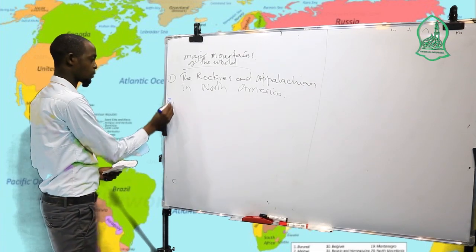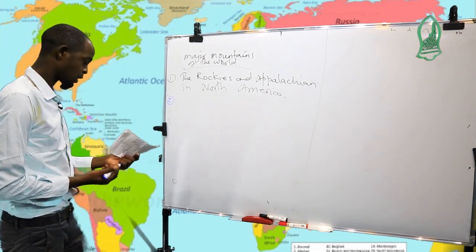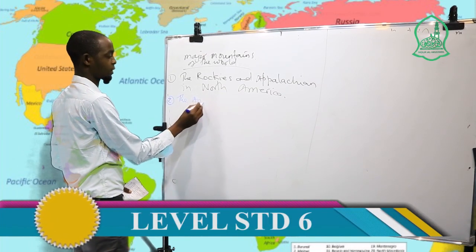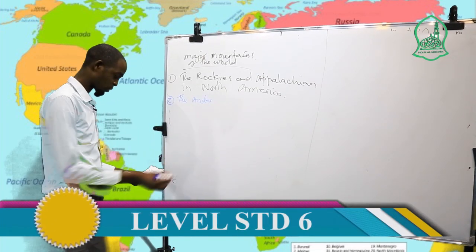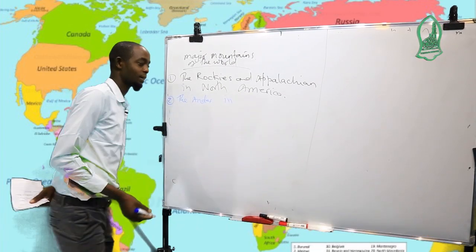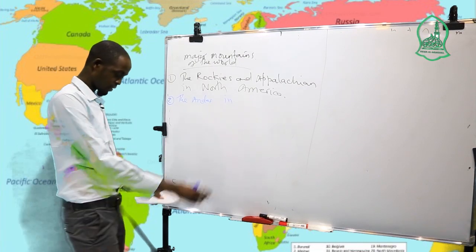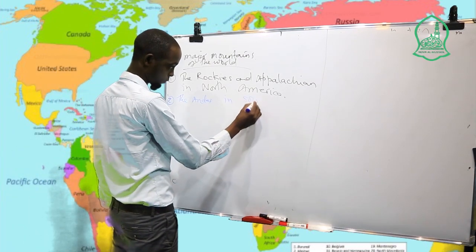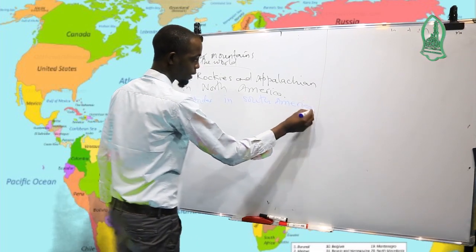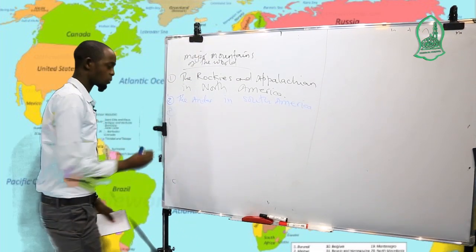Also, we have another, the Andes Mountains, which are located in South America.